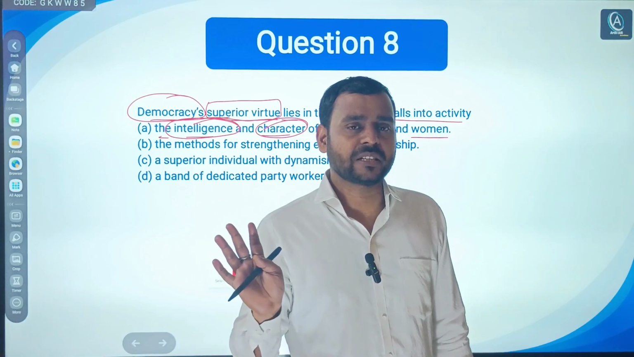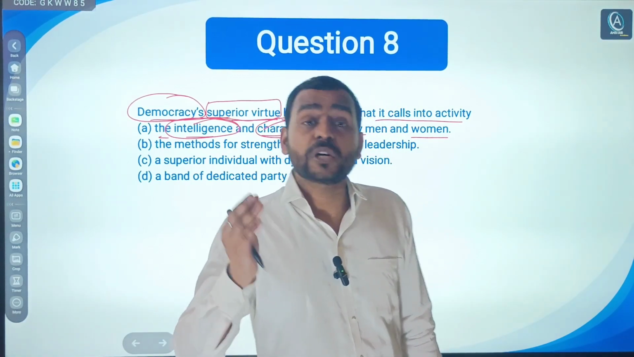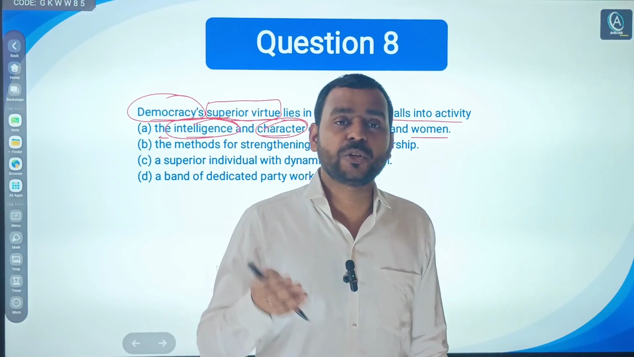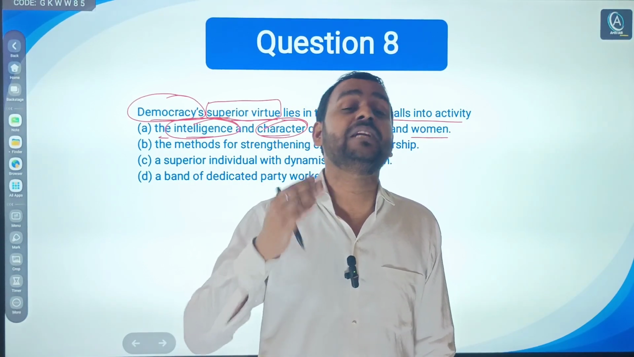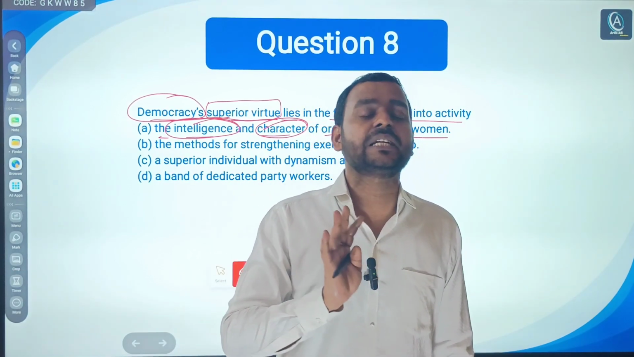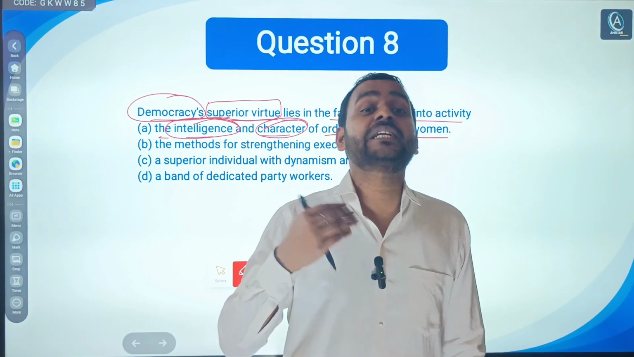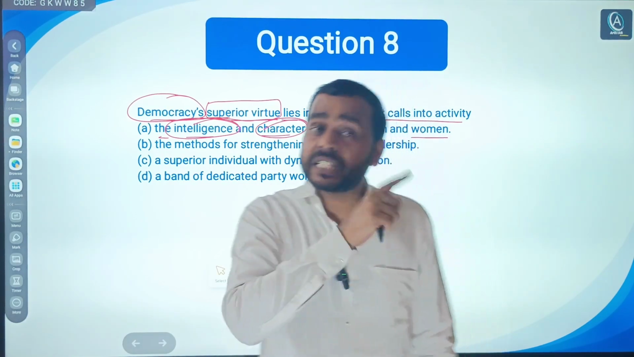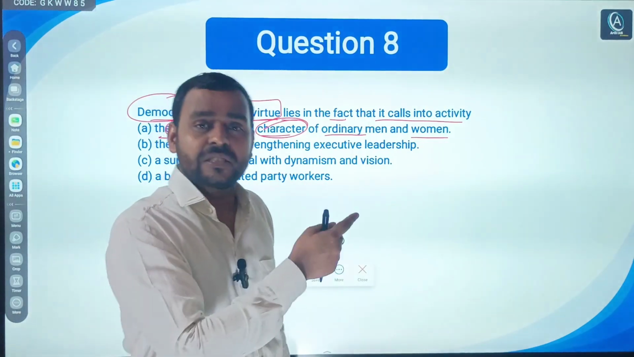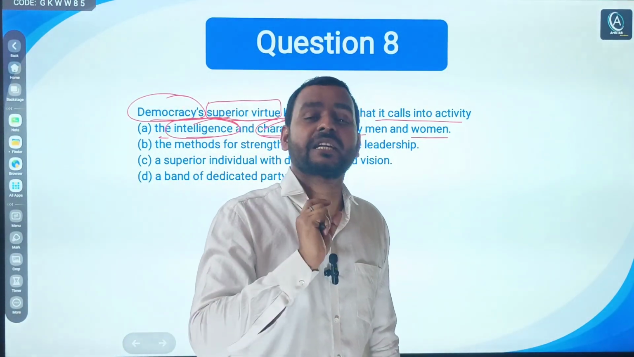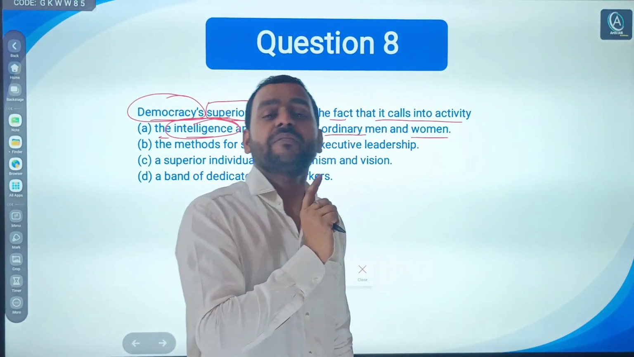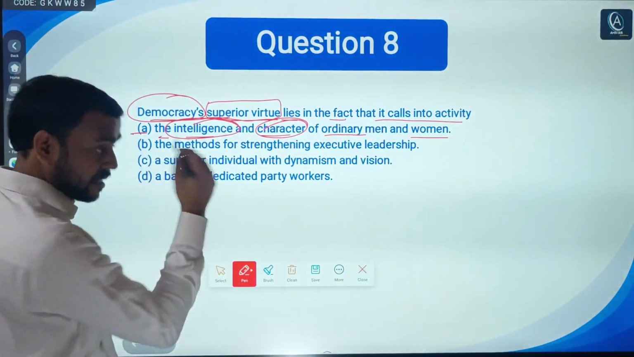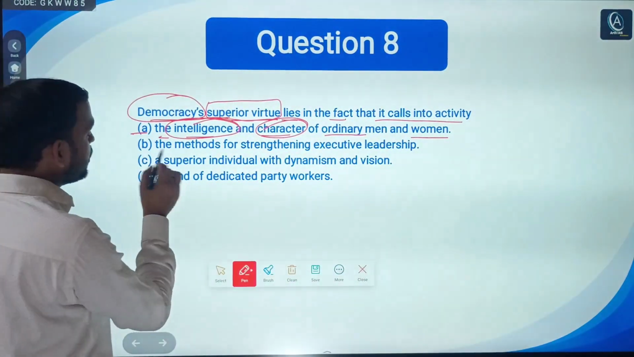There are several examples. Why? Because to serve the people, to serve the society, you don't need to be educated or highly educated. If you are intelligent enough, or your character is very good, you can be elected. And citizens means men and women. Personal character and intelligence also play a very important role in democracy. So this should be the right answer, but read other options as I tell you every time.